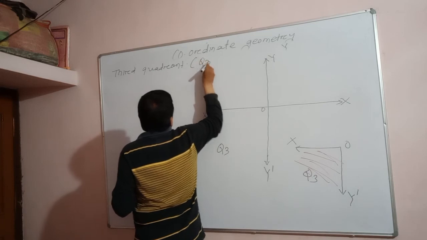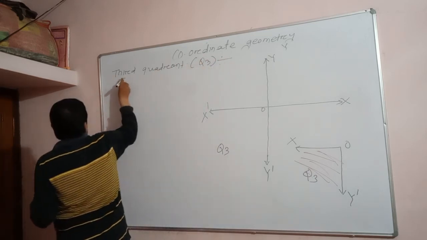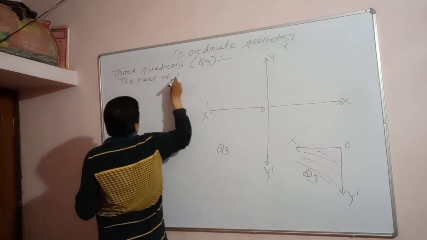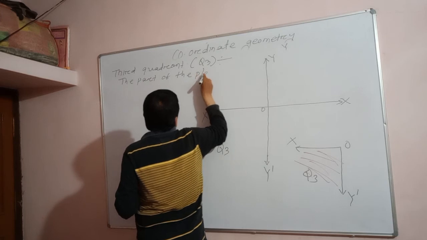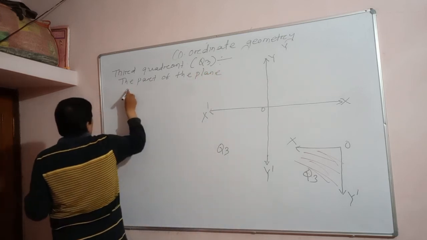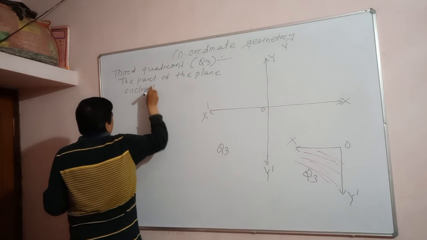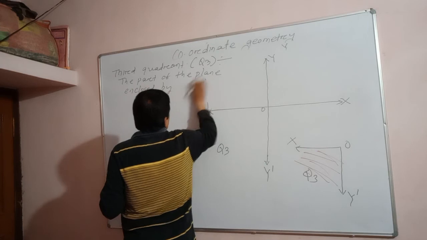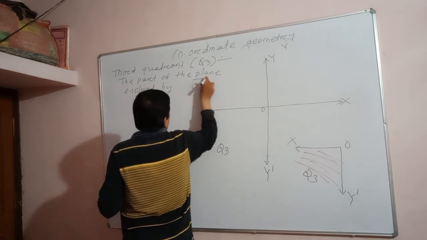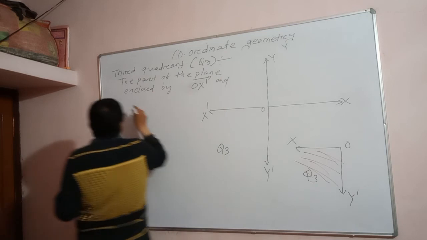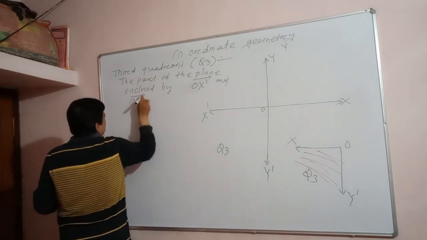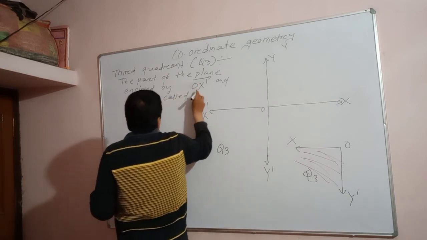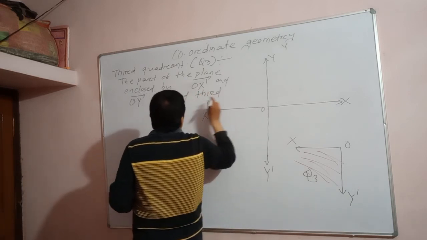Q3, the part of the plane enclosed by the OX dash ray and OY dash ray is called the third quadrant.